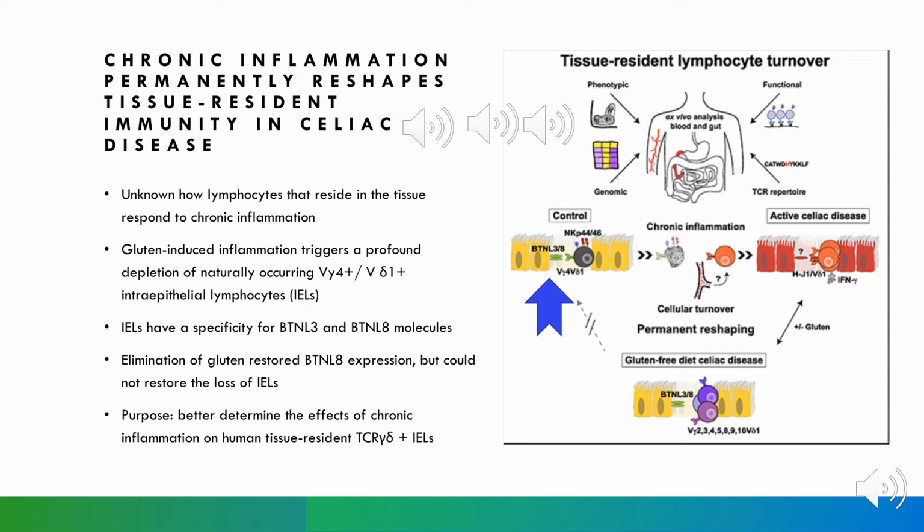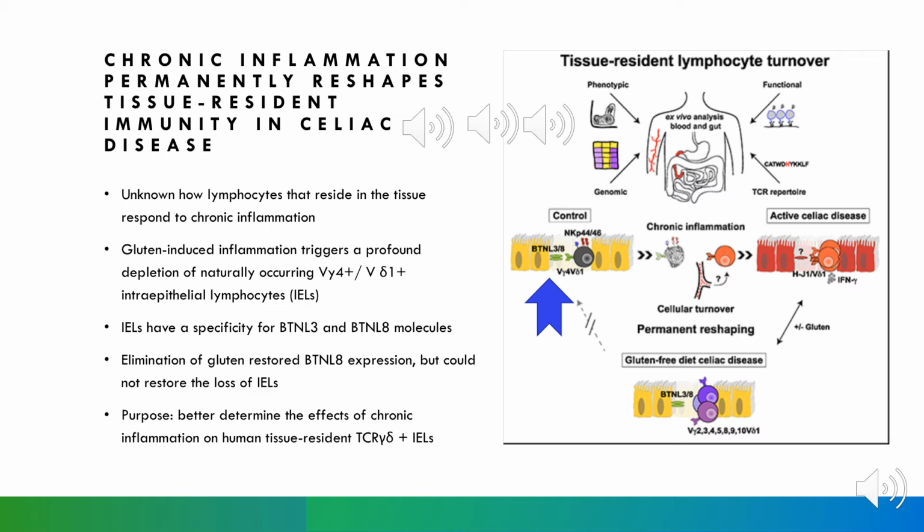It was known that celiac disease results in chronic inflammation of the small intestine in the absence of a gluten-free diet. But it was unclear how the lymphocytes that reside in those tissues respond to chronic inflammation, and if that chronic inflammation can permanently change the T-cell compartment of those lymphocytes.